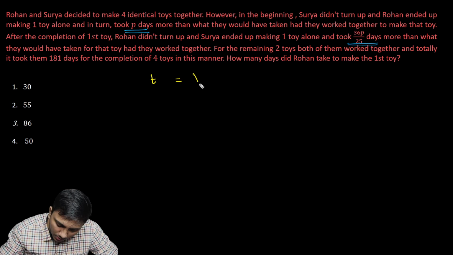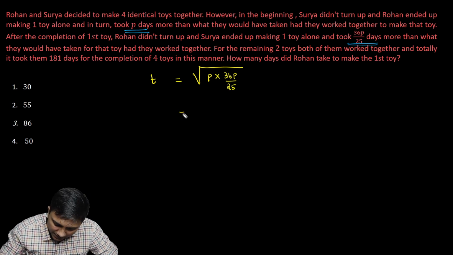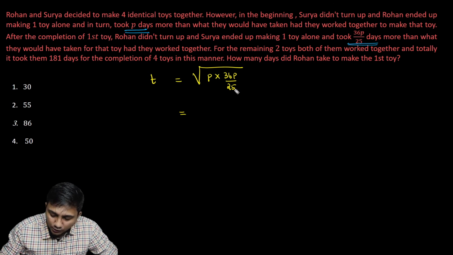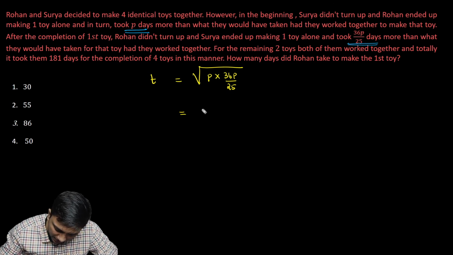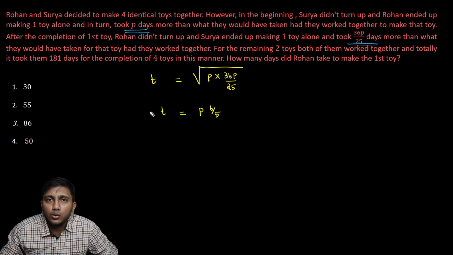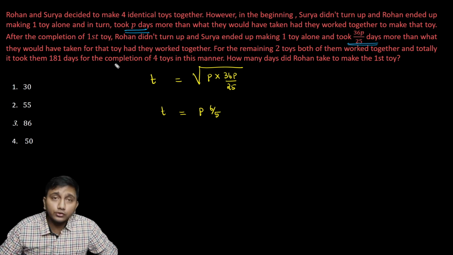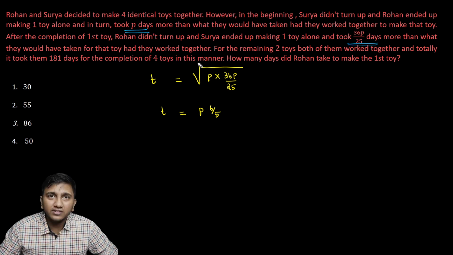So T should be equal to square root of P into 36P by 25, right? So that leads us to, it is P square into 36 by 25. So when I take square root of that, I will get P into 6 by 5. What is that? That is the time that they will take to do 1 toy if they both had been working together. Okay, and it is given for the remaining 2 toys, both of them work together, and totally it took them 181 days for the completion of 4 toys in this manner.